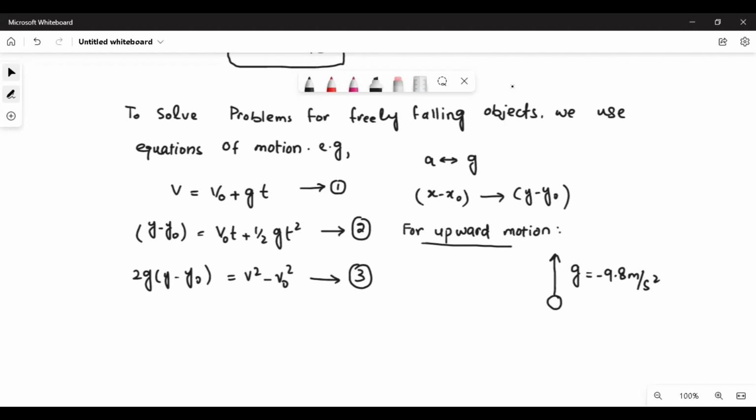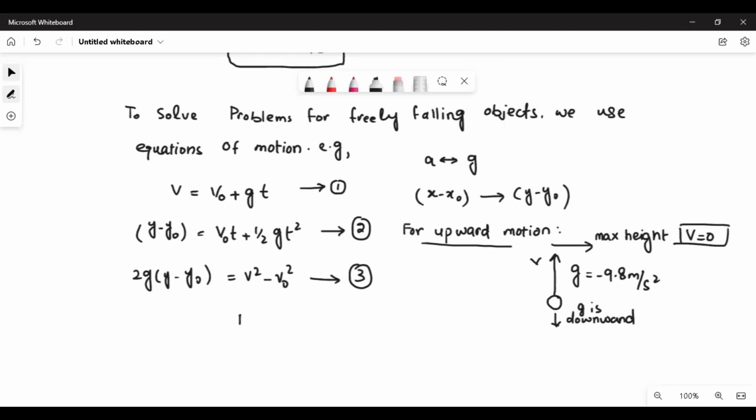It means its velocity is decreasing upward, so g is downward. So why is it negative? Because g is downward all the time. G always remains downward, whether an object is going up or down, because gravity is the pull of the earth. When it reaches the maximum height, its speed will become 0 meters per second.